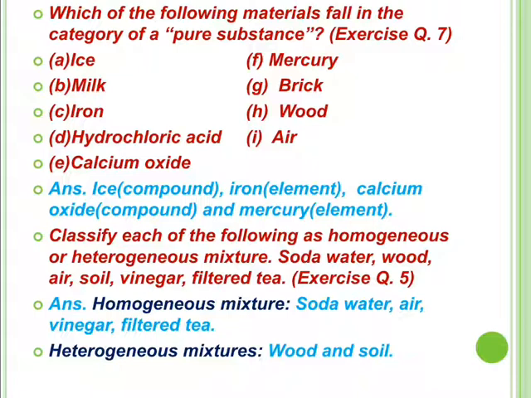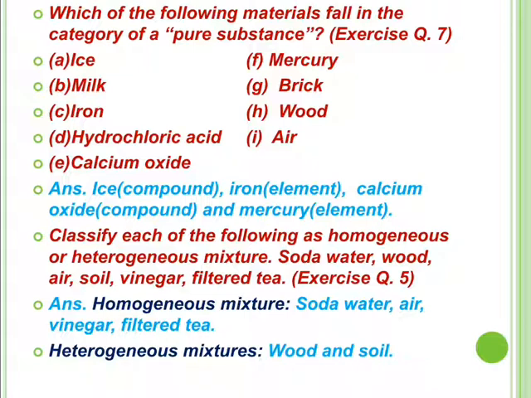Hydrochloric acid cannot be considered a compound, because hydrochloric acid is formed by dissolving hydrogen chloride gas in water. So it is a type of mixture. Air is a mixture, wood is a mixture, brick is a mixture. So these are not pure substances.